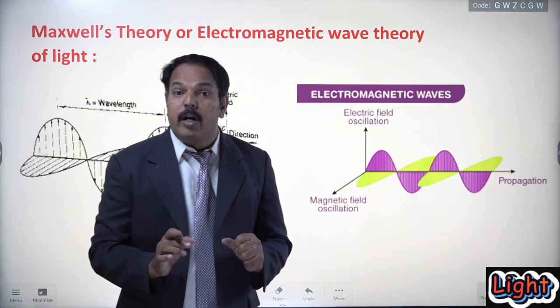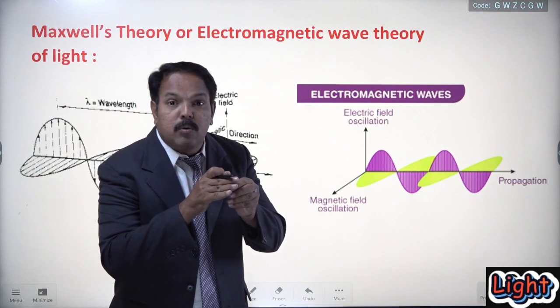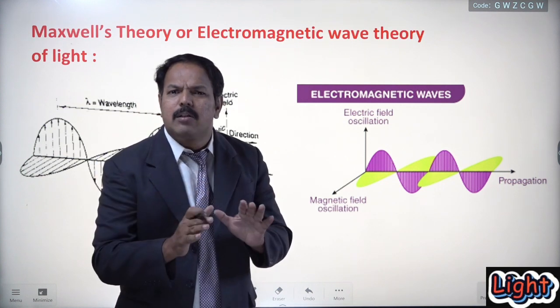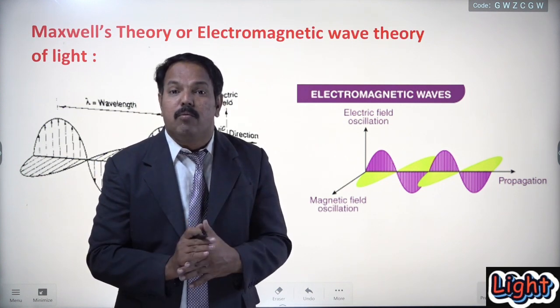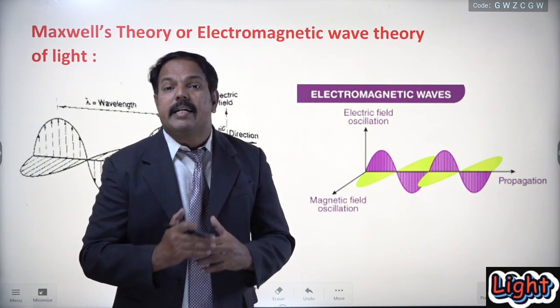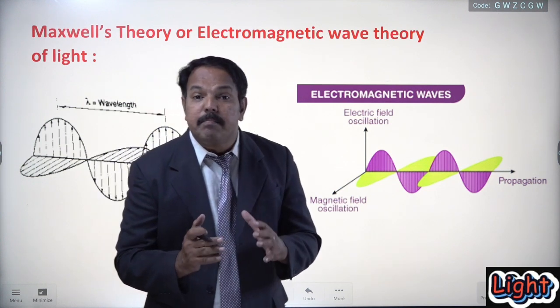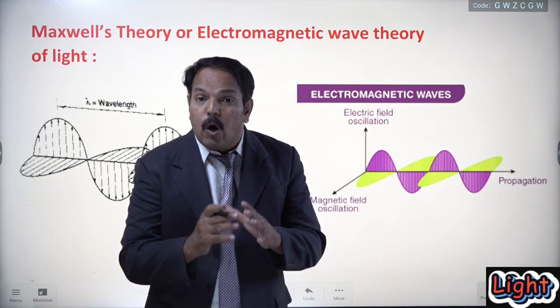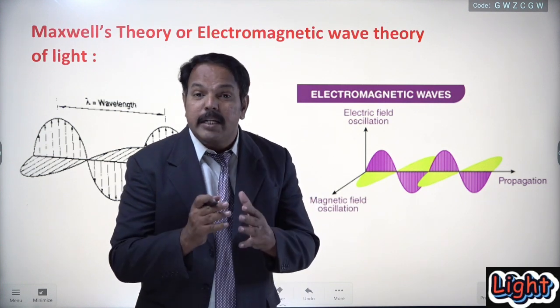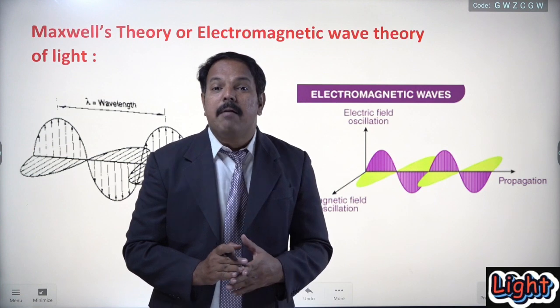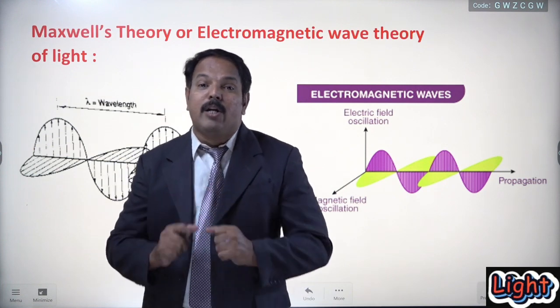Remember, my student, when the light wave is passing through air, or any medium, or the vacuum, it develops an electrical field as well as a magnetic field along its path. And these two fields, the electrical field and the magnetic field, are mutually perpendicular to each other.